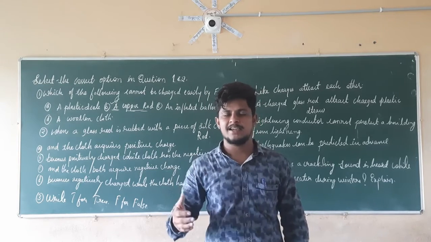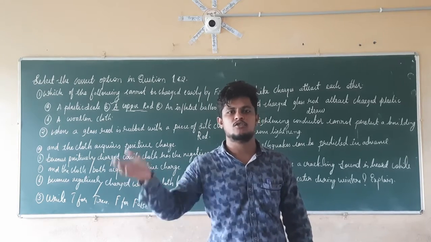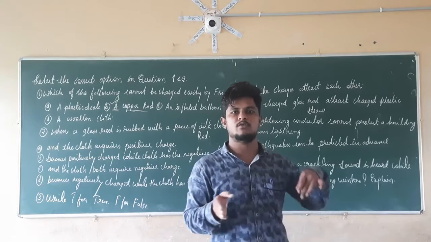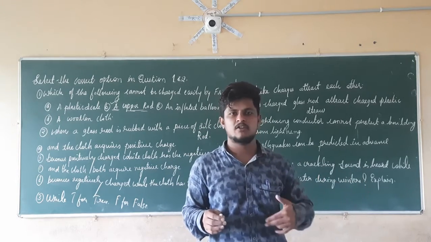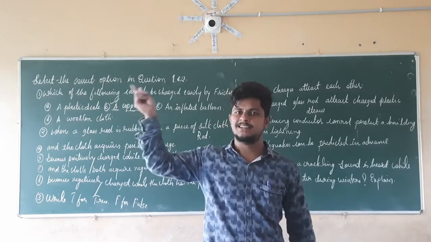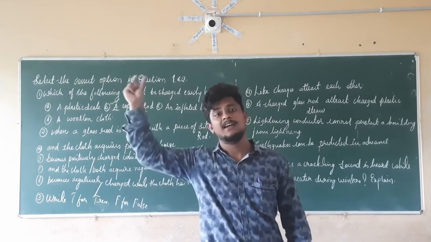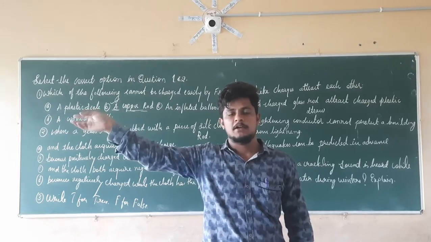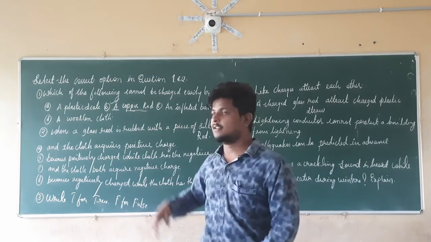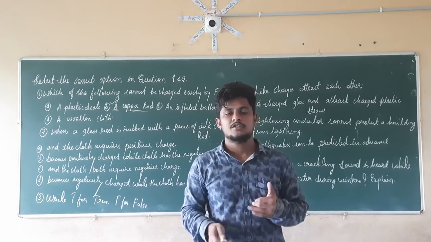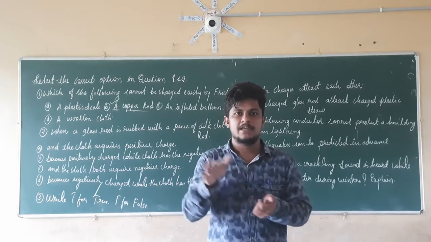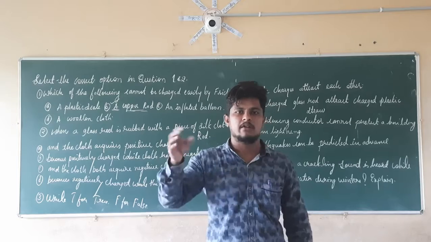But in the conductor case, they require more charge to transmit it from one point to another. If you take a copper wire, we directly supply the electricity by a cell or by a mains supply. But insulators require less charge, so if we rub them, they easily acquire the charge.